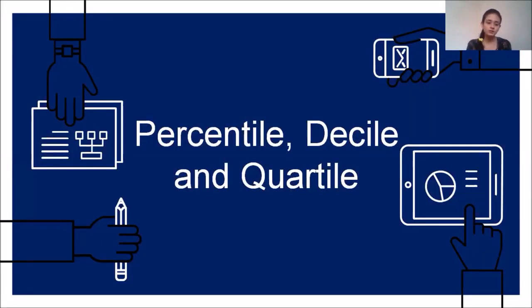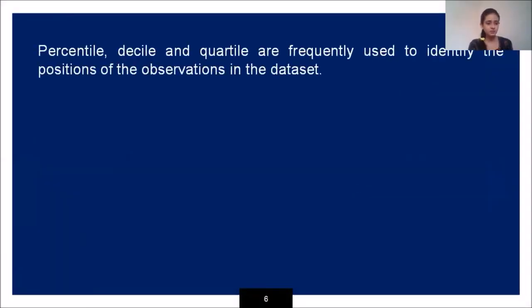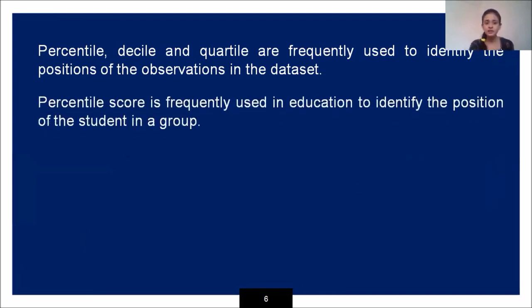Now we will see what percentile, decile and quartile are. These three terms are frequently used to identify the positions of the observations in the data set. The first term is percentile, which you have heard of when you get your results.